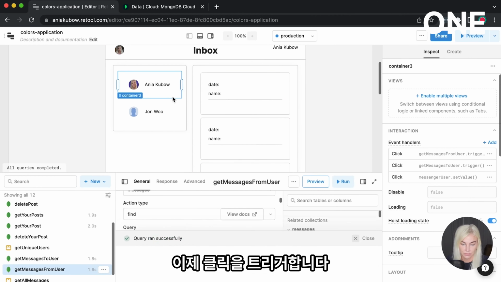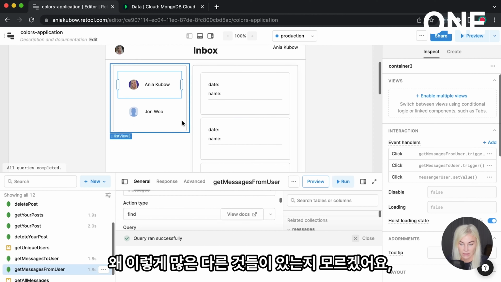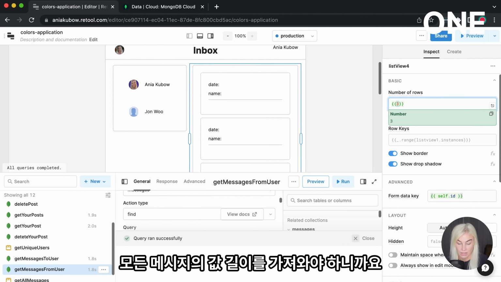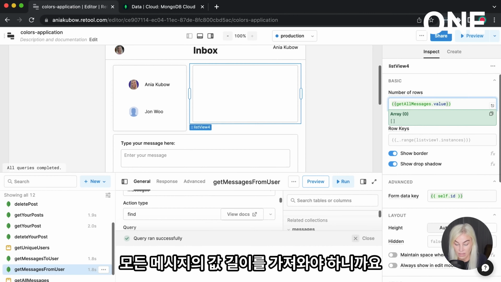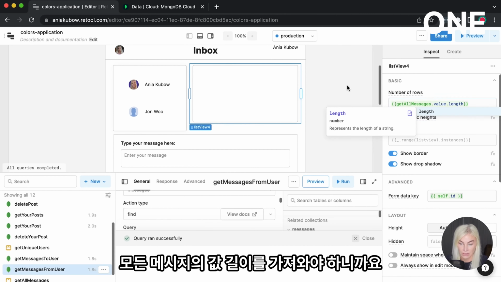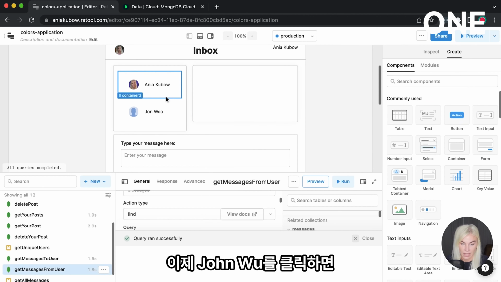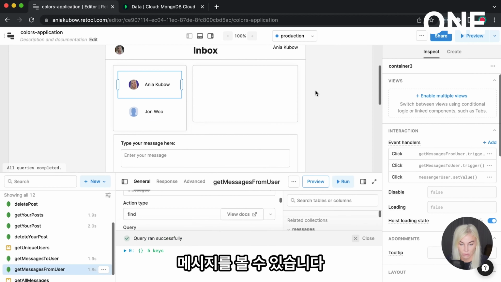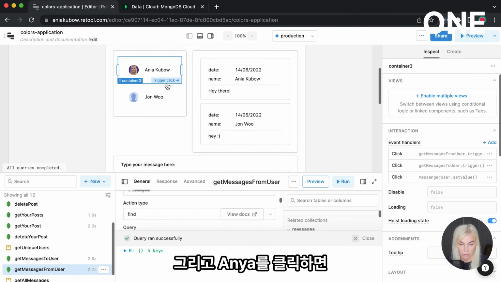So now if we trigger click, I don't know why there's so many of these. Oh, that's because we need to get all messages value length. Great. Okay, so again, if we now click on John Woo, we'll see all the messages from Anya and John Woo. And if we click on Anya, we should see nothing.